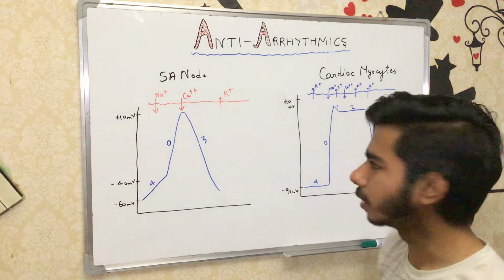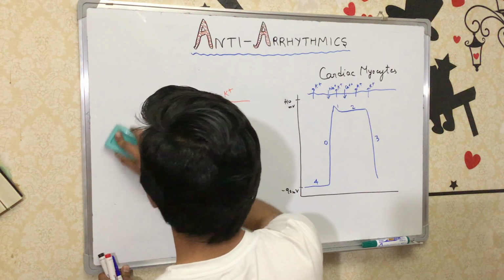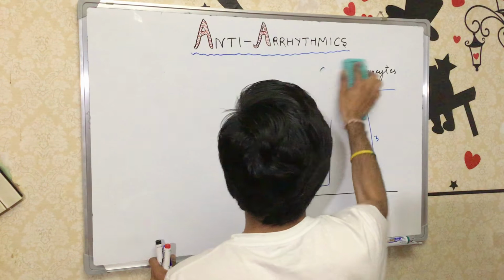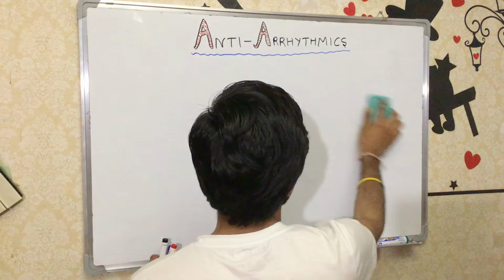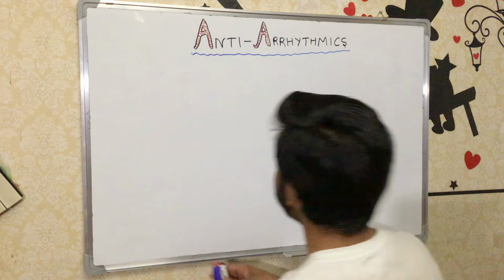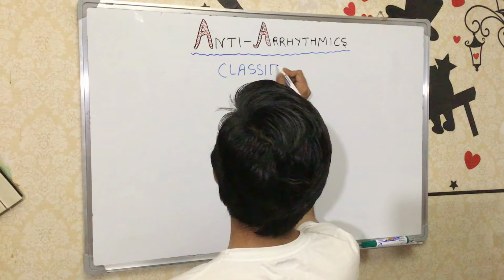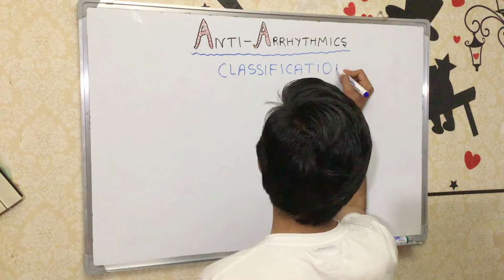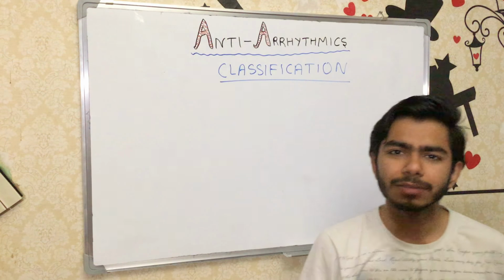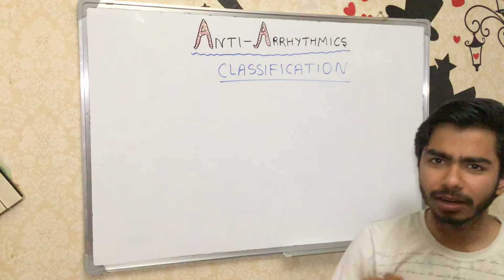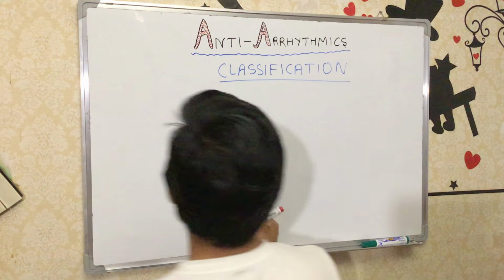First of all, we'll talk about the classification. So what is the classification of the antiarrhythmics? What drugs we have? We have 4 classes in the antiarrhythmics: class 1 agent, class 2 agent, class 3 agent, and class 4 agent.